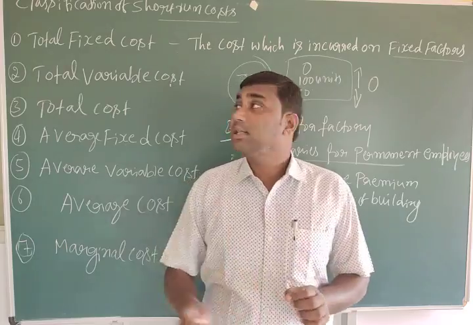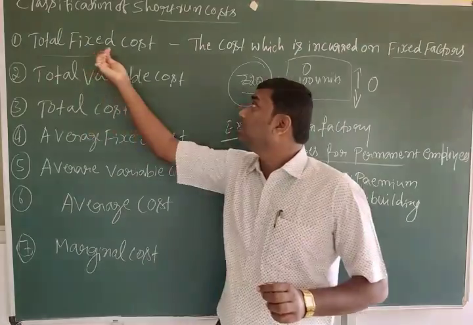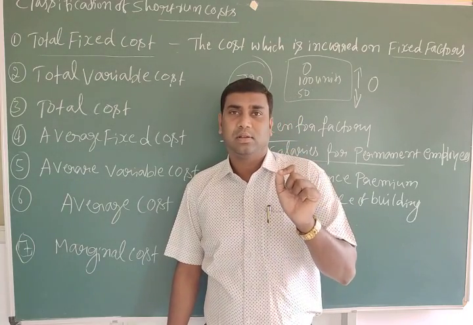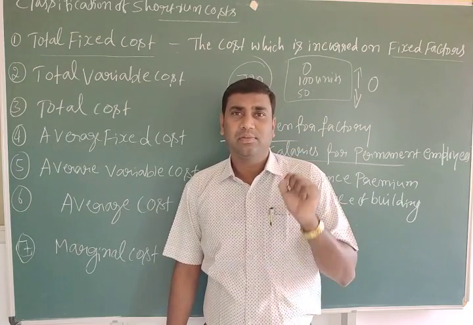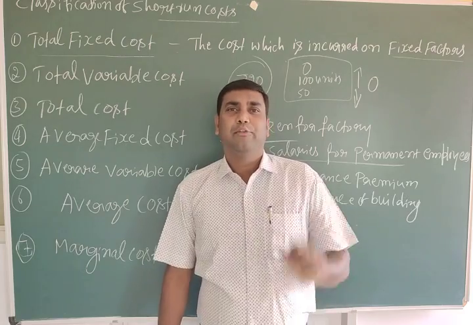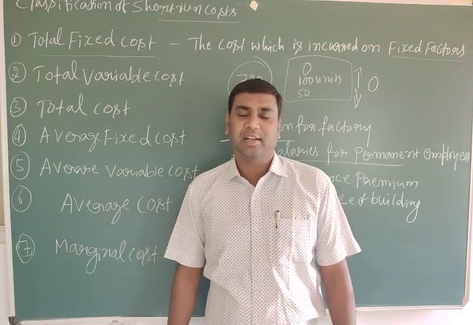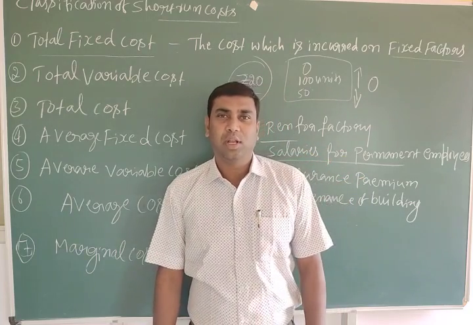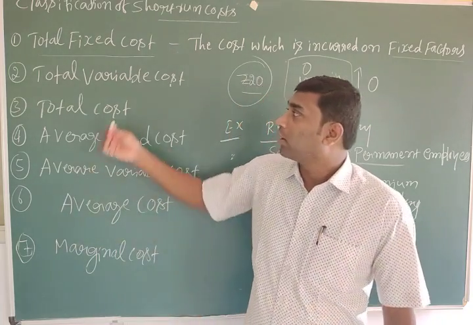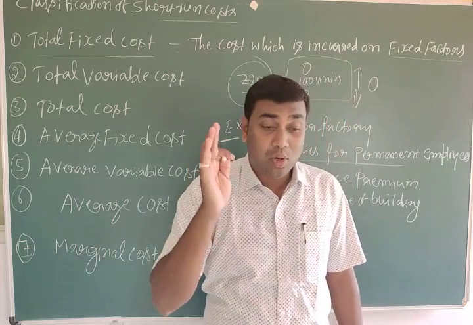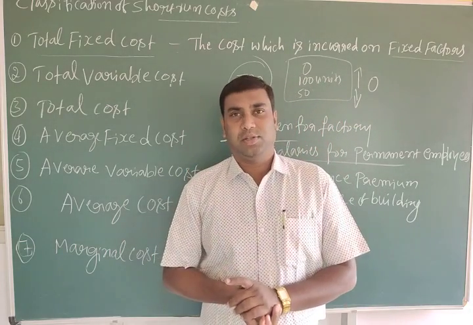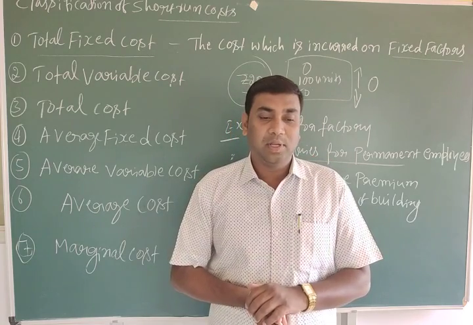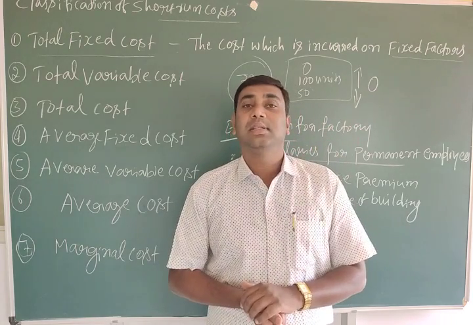So here you have to understand the meaning of total fixed cost. Total fixed cost is the expense, the cost which is incurred on fixed factors. Total fixed cost is also called overhead cost, and another name is supplementary cost.